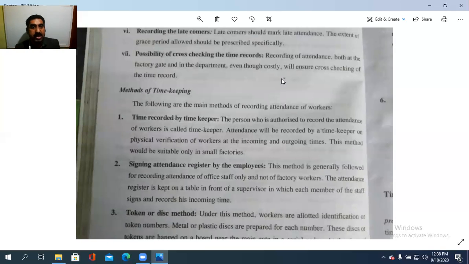So what is time recorded by the timekeeper? The person who is authorized to record the attendance of workers is called a timekeeper, keeping the workers' time. Attendance will be recorded by a timekeeper on the physical verification of the workers at the incoming and outgoing times. When the worker is in, he is recording the time. When the worker is out, he is also recording the time. This method would be suitable only in small factories.